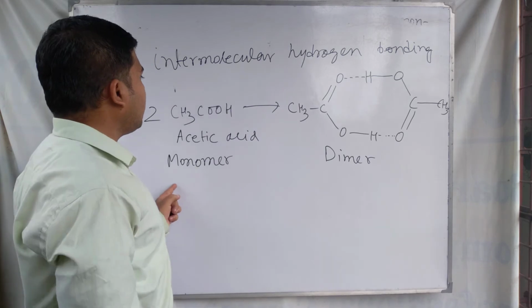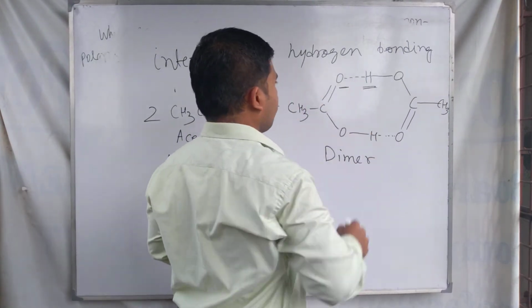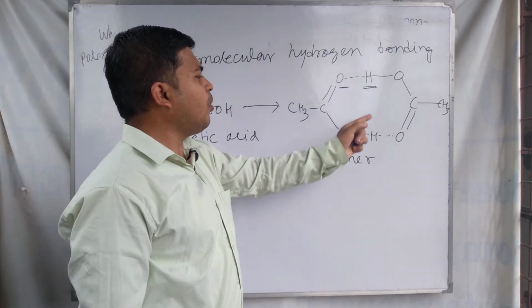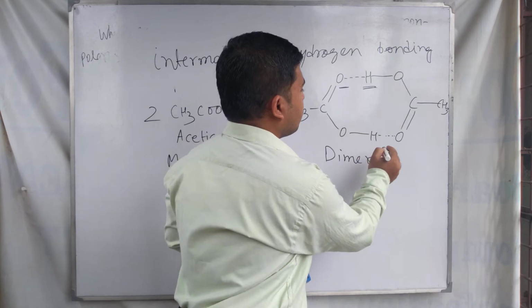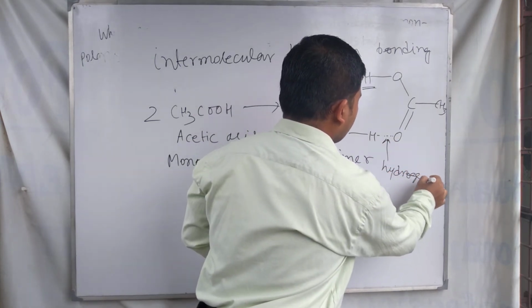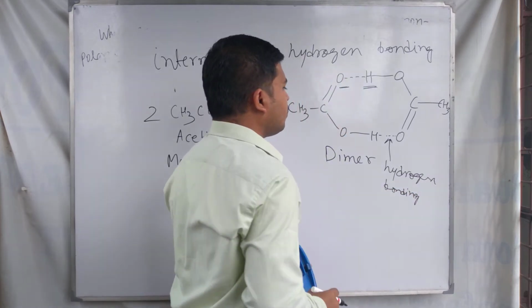In acetic acid, between this hydrogen and oxygen, this is called hydrogen bonding. This one is a covalent bond, this one is hydrogen bonding.